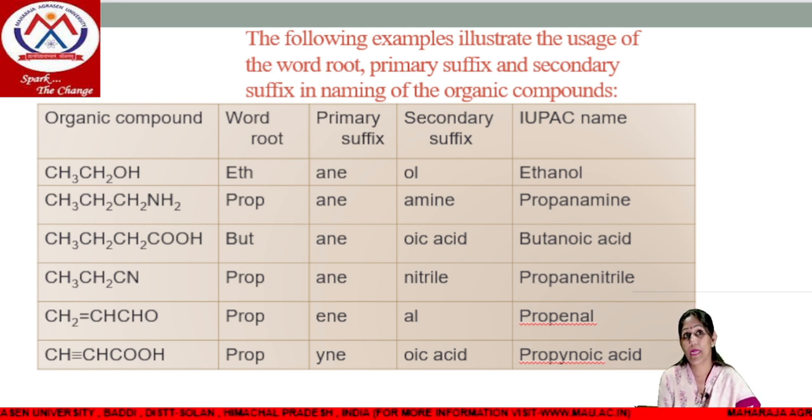Next example has 3 carbon chain, an NH2 group is attached, NH2 group is amine, single bonded, so primary suffix will be used as ane, and 3 carbon is prop, so what is formed is propane amine, propanamine. Next we are having 4 carbons, 1 carbon is from the carboxyl group, then we are having 4 carbon chain, it means word root will be but, single bonded so ane, and carboxylic acid COOH means oic acid, so what is formed is butanoic acid.